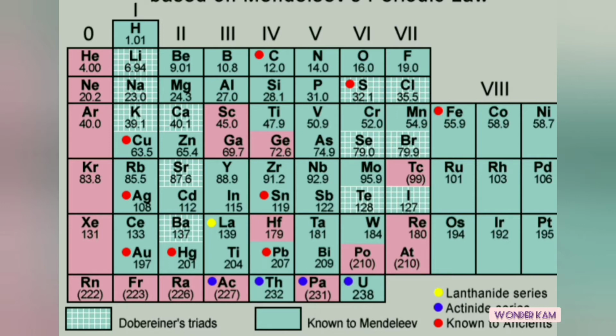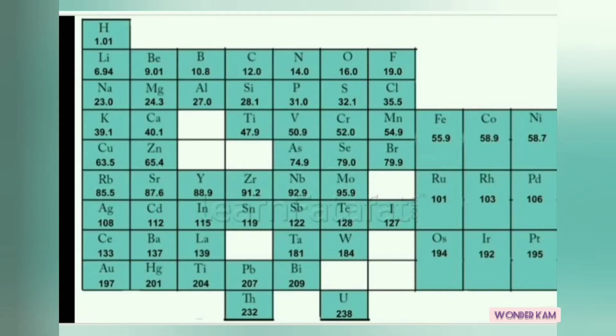And the arrangement was in such a way that elements with similar properties occupied the same groups or vertical columns. He even used a broader range of physical as well as chemical properties to classify the elements. You can see here the elements present in blue boxes were known to him, whereas the pink boxes were kept vacant as gaps in the table, as elements like germanium and gallium, or even noble gases, were not discovered at that time. Even so, he predicted their properties and kept some vacant places in between.